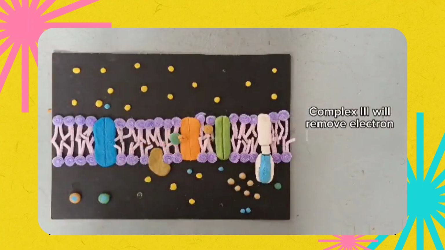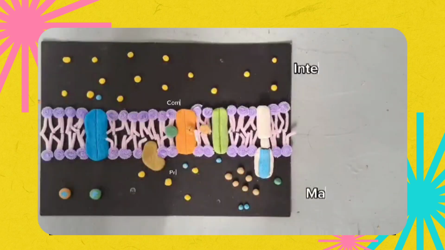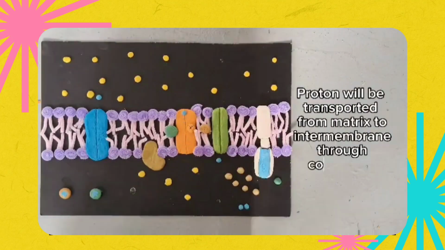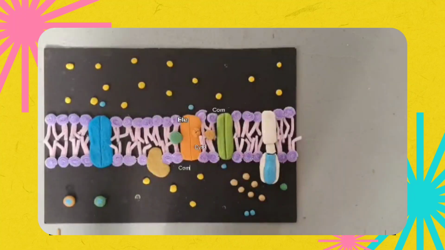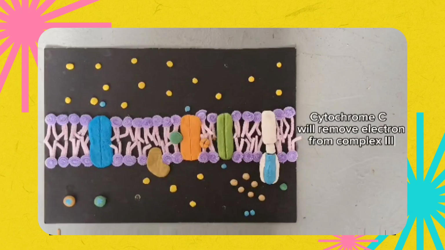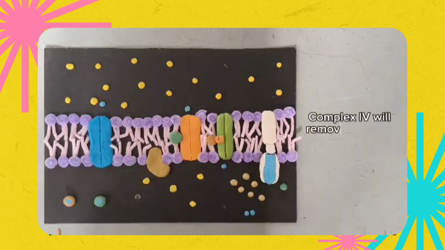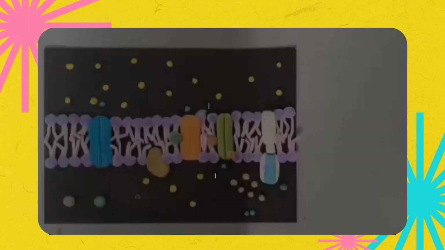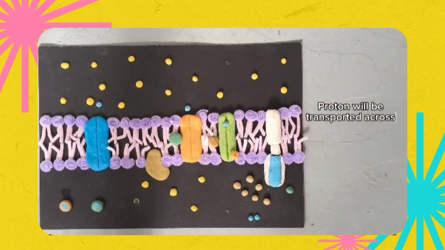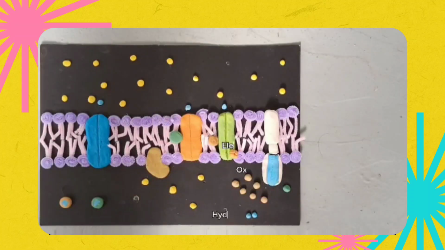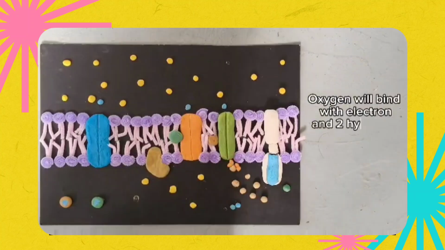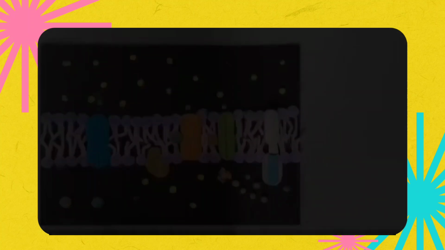Complex 3 will remove the electron from the ubiquinone. Proton will be transported from matrix to the intermembrane through complex 3. Cytochrome C will remove the electron from complex 3. Complex 4 will remove the electron from cytochrome C. Proton will be transported across complex 4. Oxygen will bond with electron and 2 hydrogen to become water.